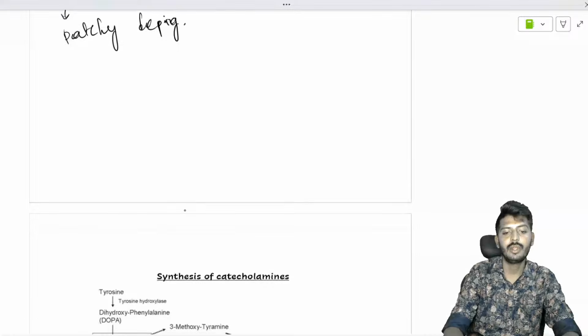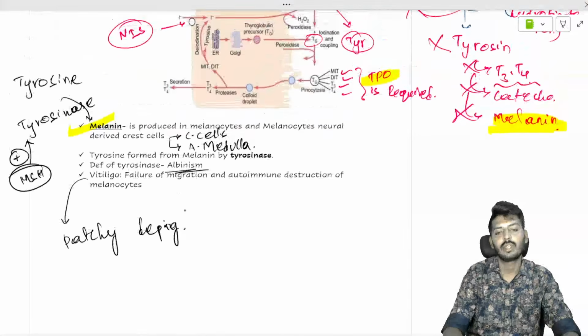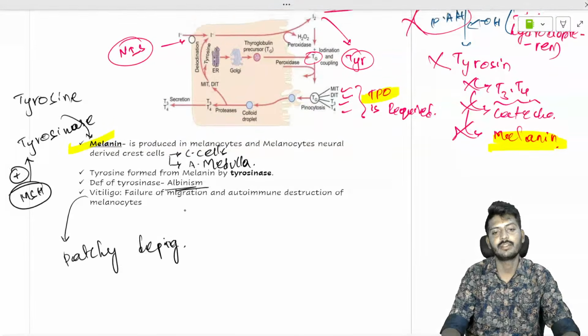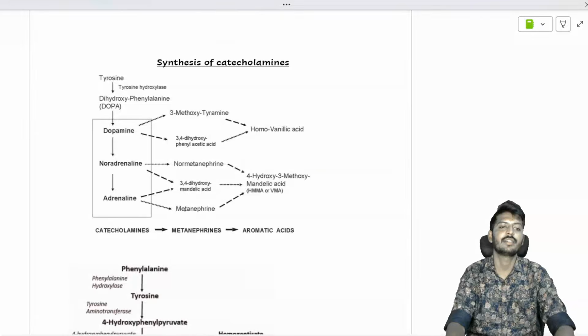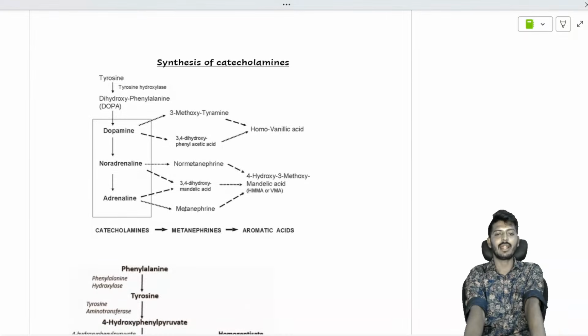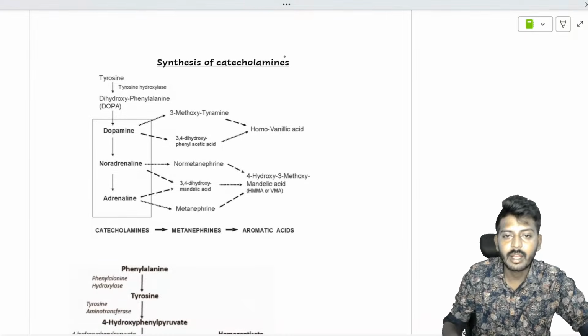Okay, so once we understood that, let's go to the next aspect. The next aspect is catecholamine synthesis. The synthesis of catecholamine, please understand, occurs in two places.